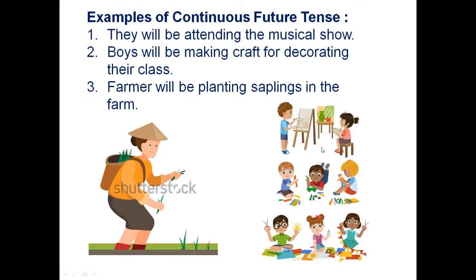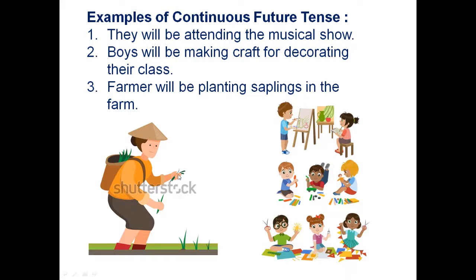So how do we have to write the sentence about the children? We will write, boys will be making craft for decorating their class. Boys will be making. So we have used the verb make in its ing form, that is will be making. Boys will be making craft for decorating their class. Now one more picture is here.